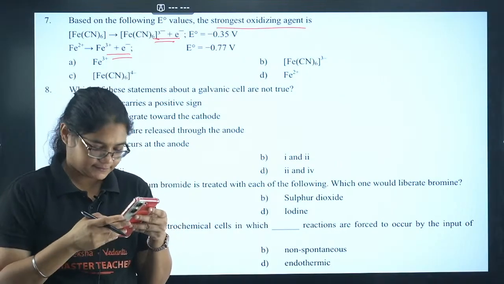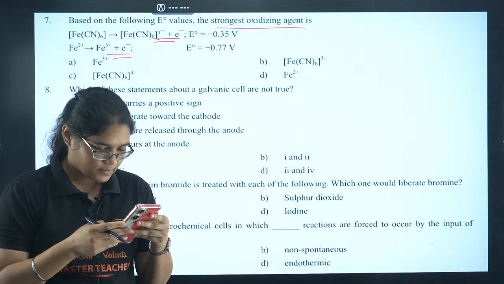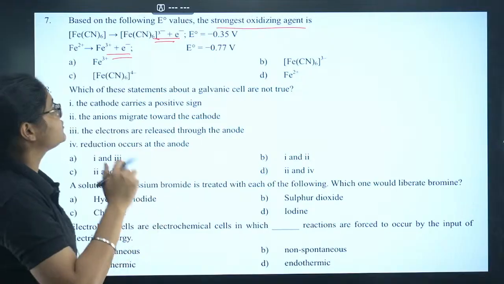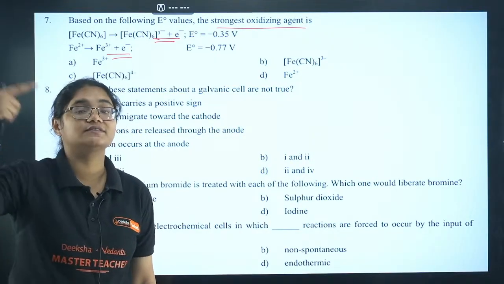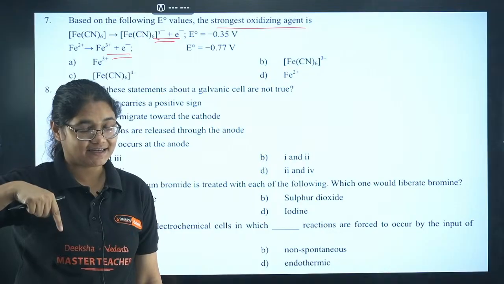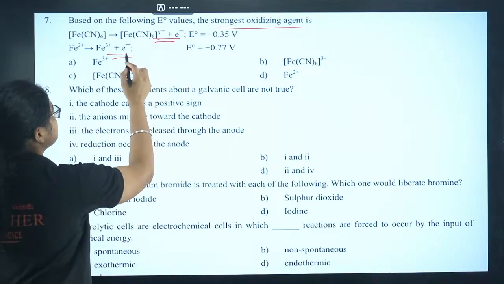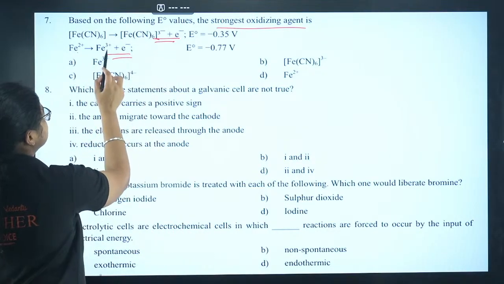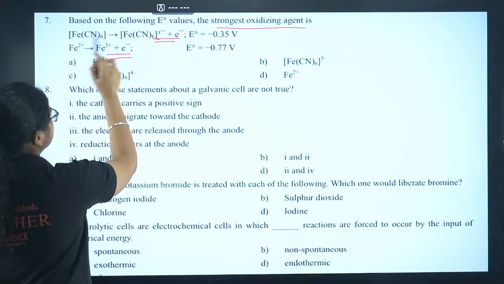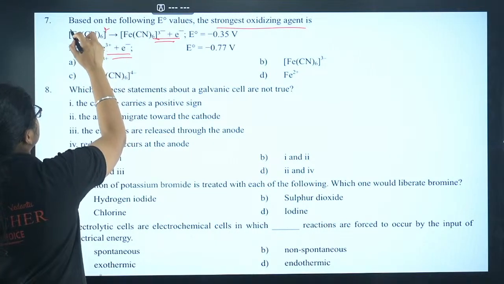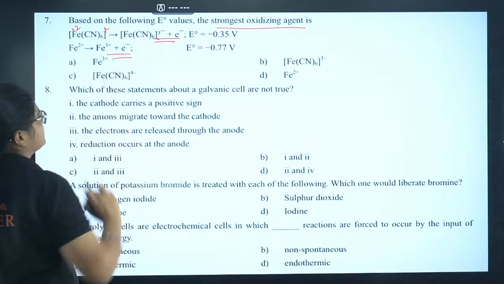Yes. Oxidation potential. See, strongest oxidizing agent means what? It will reduce itself, it will oxidize others. Now in this question, if you see, the oxidation potentials are given: +2 to +3. Here it is +6 to +3. Okay, this is 4 minus, so this is +2 to +3, this is also +2 to +3.